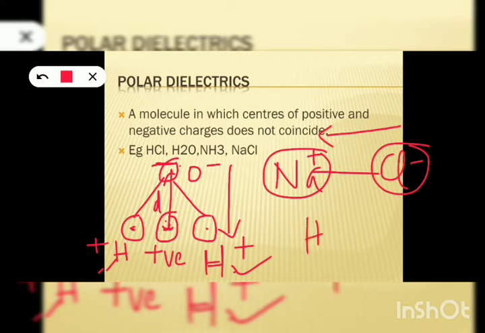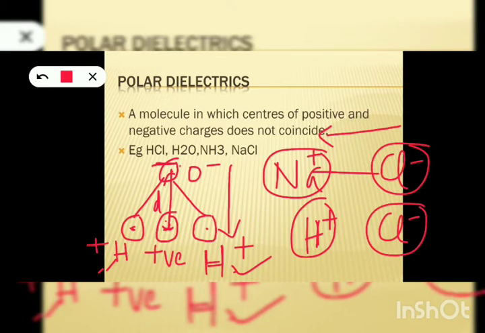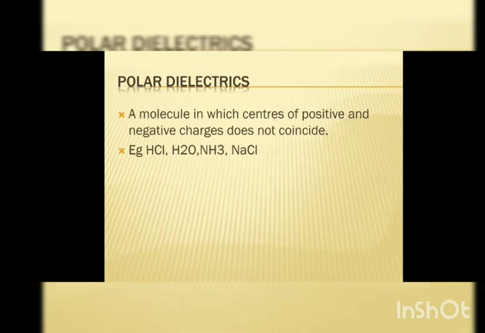Similarly, in HCl, hydrogen chloride, it is H plus and Cl minus ions, again separated by a definite distance. Such molecules or substances are known as polar dielectrics. They have a net dipole moment. A substance made of polar molecules is known as a polar substance.